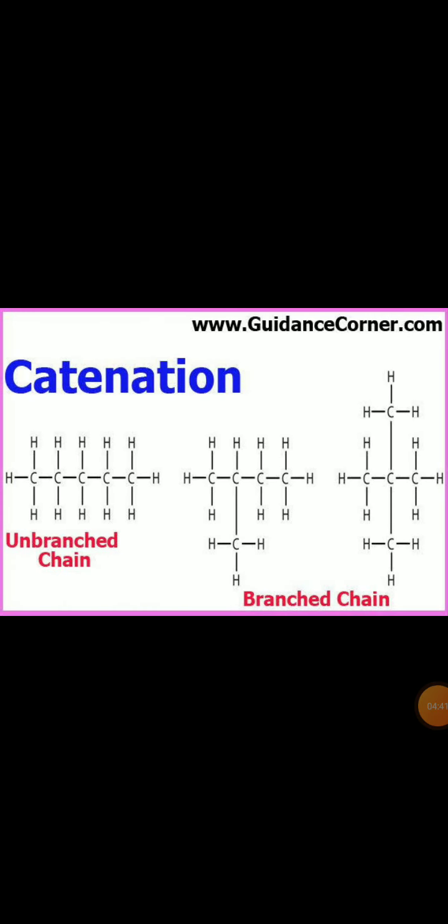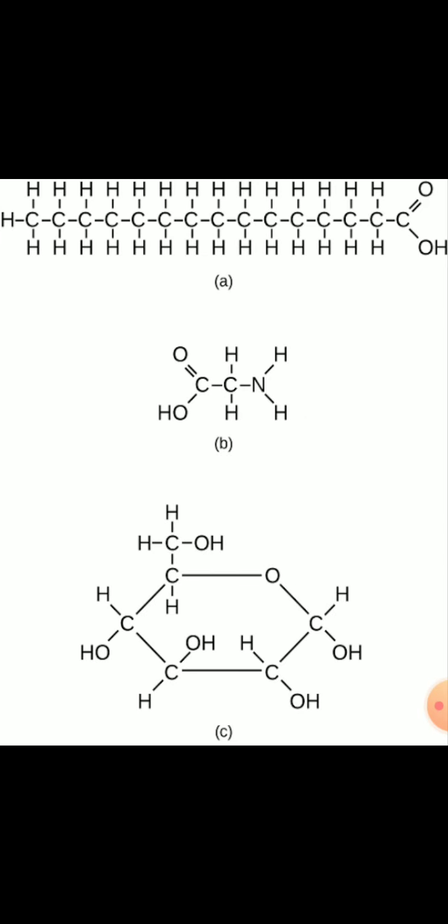These compounds can have long chains of carbon, branched chains of carbon, or else we can see that they are arranged in rings. So in the first figure A, we can see long chains of carbon compound. In the second one, we can see they have a branched structure, right? In the third one, they have a ring kind of structure, somewhat similar to a circle, a ring, right?